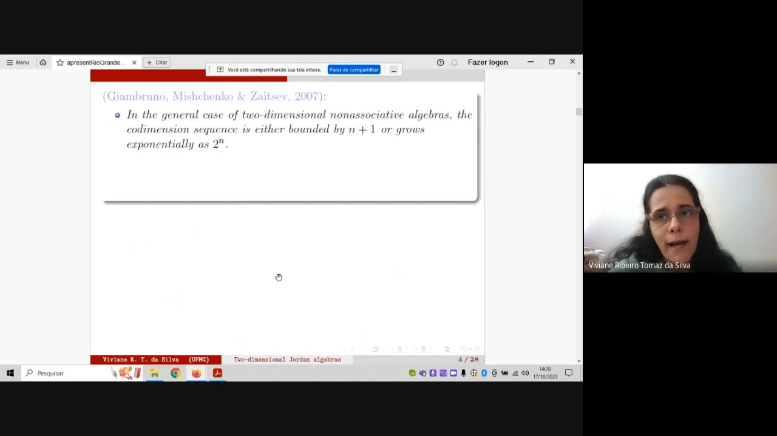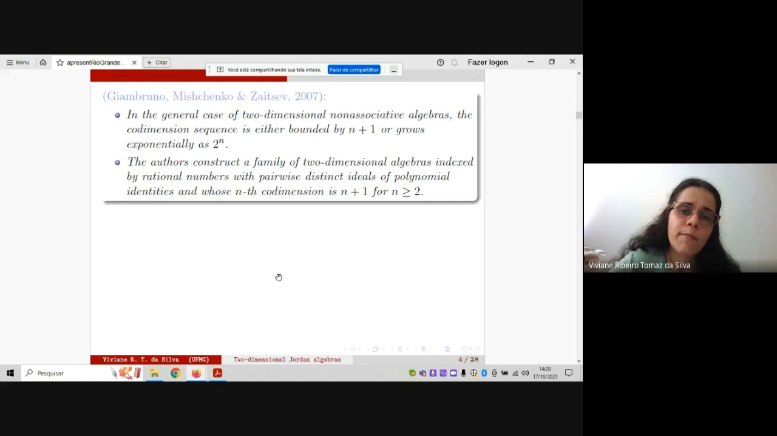Now about the second part of the talk. I would like to remember this result of John Bruno, Mischenko, and Zaitsev of 2007. In this paper, they prove that in the general case of two-dimensional non-associative algebras, the codimension sequence is either bounded by n plus 1 or grows exponentially as 2 to n. Moreover, they construct a family of two-dimensional algebras indexed by the rational numbers with pairwise distinct ideals of polynomial identities and whose codimension is exactly n plus 1.